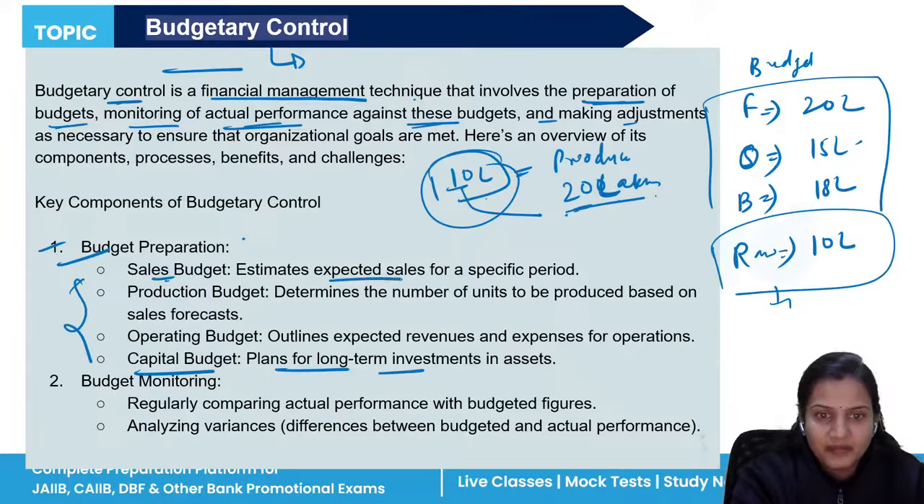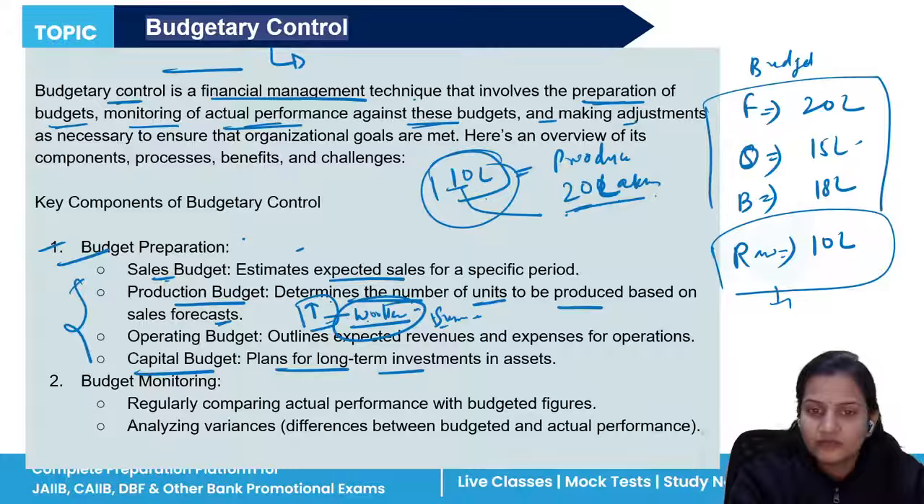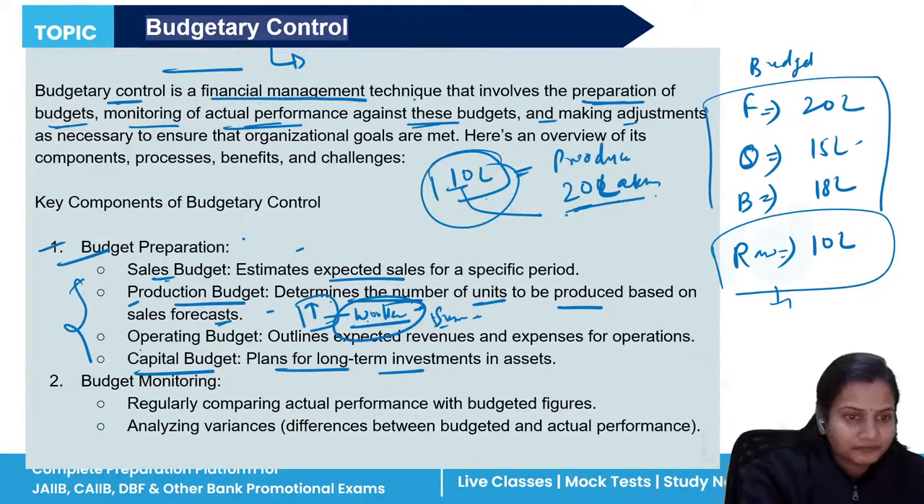For sales budget, expected sales estimate. Production budget determines the number of units to be produced based on the sales forecast. If your sales are more, you know it is high time, in winter, that people will purchase more woolen clothes. So definitely in summer you will produce your winter clothes, then only you will be able to sell, na. If you produce your winter clothes in the winter only, then what's the sense of producing them? So according to the sales, you have to do the production of your products.